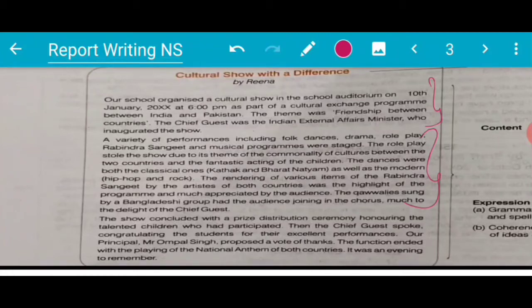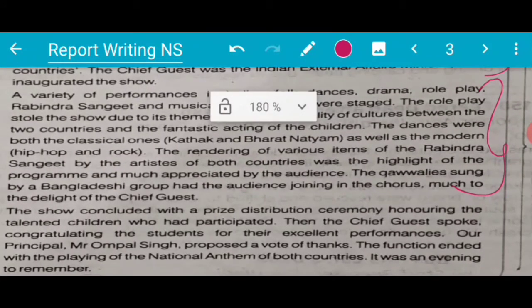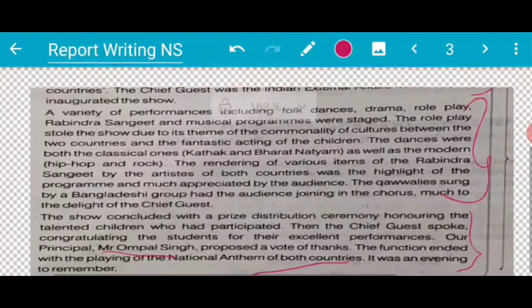Next is the conclusion part. The show concluded with a prize distribution ceremony honoring the talented children who had participated. Then the chief guest spoke, congratulating the students for their excellent performances. Our principal, Mr. whatever the name is, you have to give here, proposed a vote of thanks. The function ended with the playing of the national anthems of both countries. It was an evening to remember. So here we have finished our report.